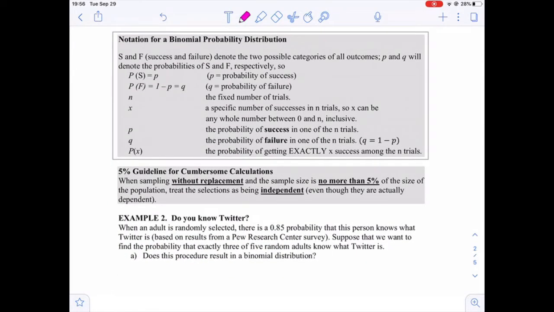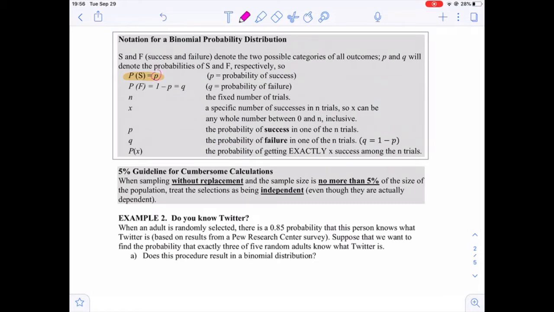Now let's come to the probability of the binomial distribution. If we know that a distribution is binomial, then we can compute the probability. We first need to define the following symbols. The probability of success, P of S, where S denotes success, is little p.